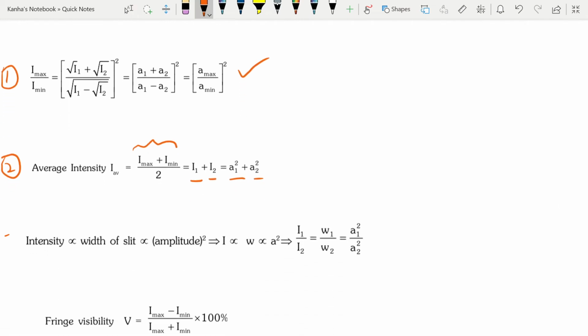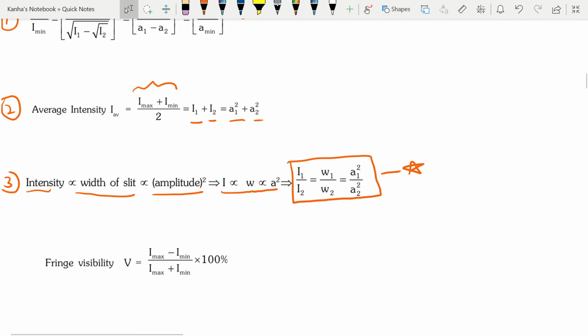You should also take a note that intensity is proportional to the width of the slit. When we will be talking about Young's double slit experiment, you will look at this. So intensity is proportional to the width of the slit, which is proportional to the amplitude square. So intensity is proportional to W is proportional to A square, or you have a simple relation between them. This will be useful when they give you questions in which they change the width of the slits and they ask you how does the intensity vary.